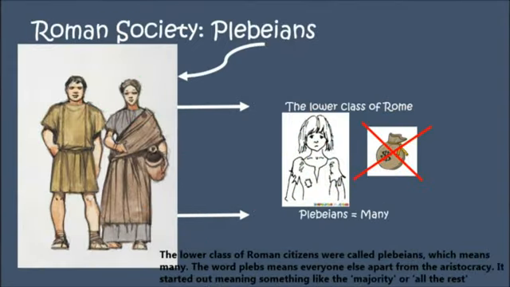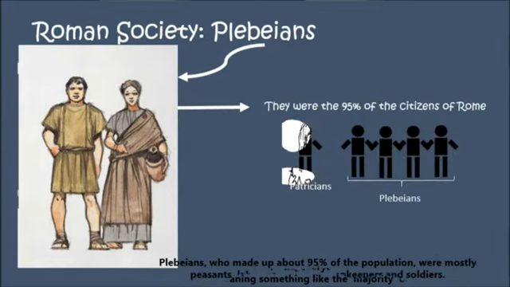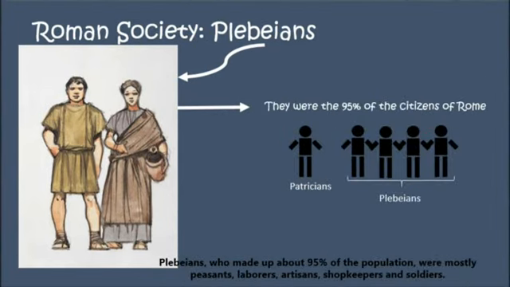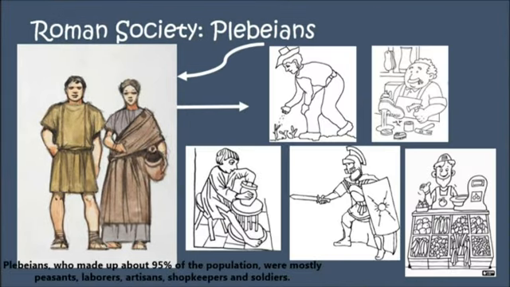The lower class of Roman citizens were called plebeians, which means many. The word plebs just means everyone else apart from the aristocracy. It started out meaning something like the majority or all the rest. Plebeians, who made up about 95% of the population, were mostly peasants, laborers, artisans, shopkeepers, and soldiers.